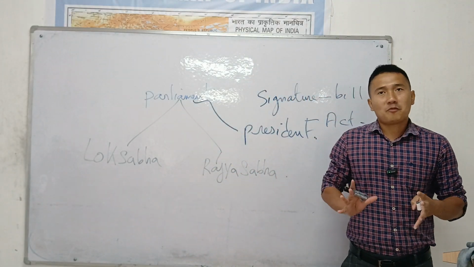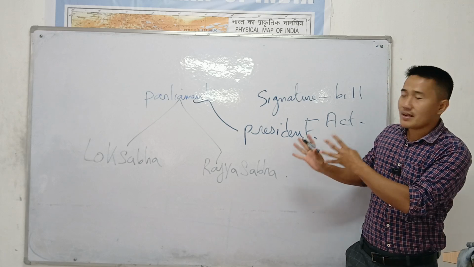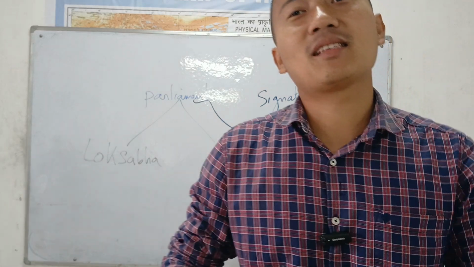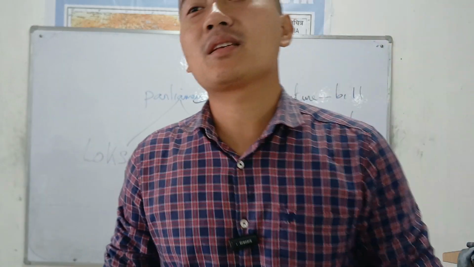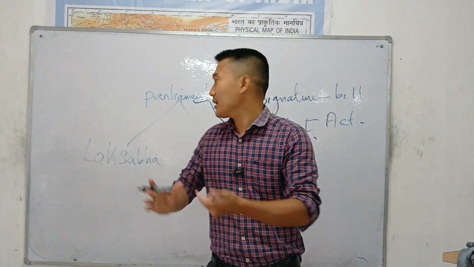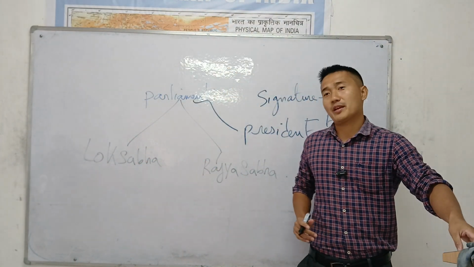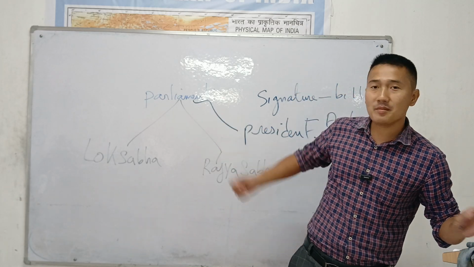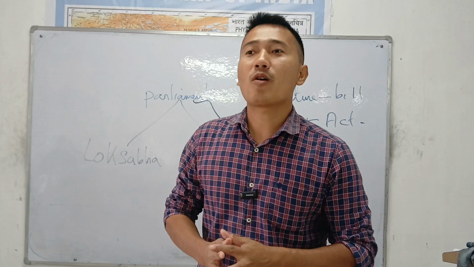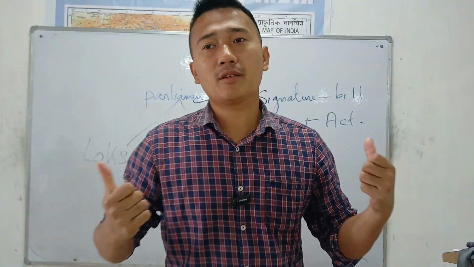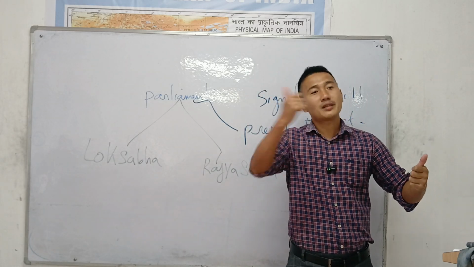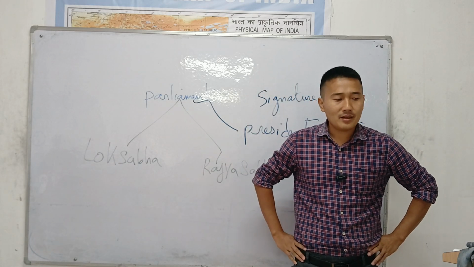Today I will first discuss who can contest election to the Parliament, or who can be a member of the Parliament. We will discuss the qualification. After that, we will discuss the powers and functions, and we will end with that topic today. So let's see who can be a member of the Parliament: what is the qualification, for how long they will stay there, and what are some disqualifications. First is qualification, next is disqualification.